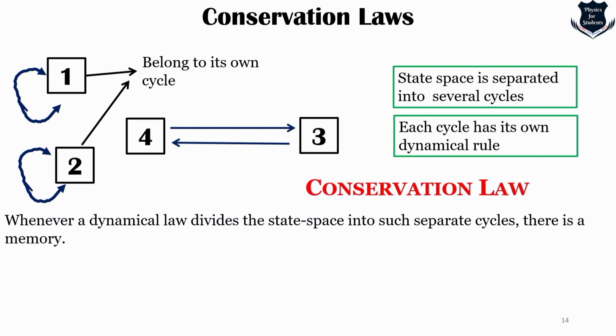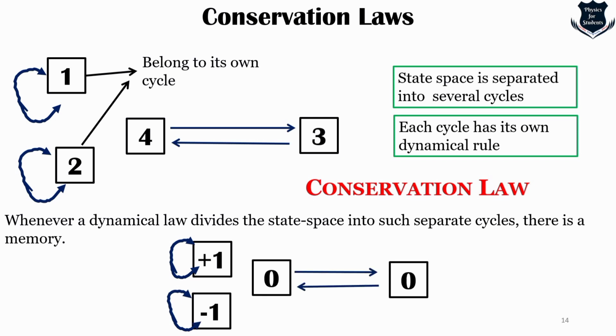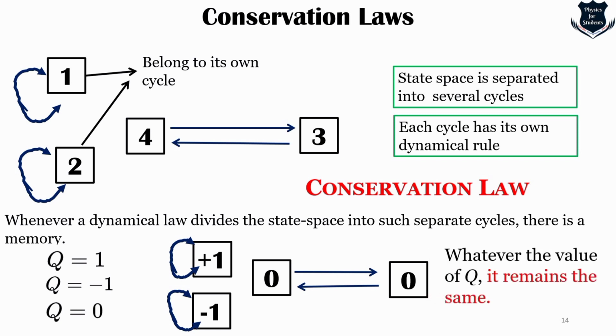Now, in order to make the conservation law, what we just stated, that it divides the state space into separate cycles, we give each cycle a numerical value. So 1 plus 1 and minus 1 goes from here to here, and it is 0. So we can label these cycles as q equals 1, q equals minus 1, and q equals 0. Whatever the value of q, it remains the same for all time because the dynamical law does not allow jumping from one cycle to another. What we state is that q remains conserved.